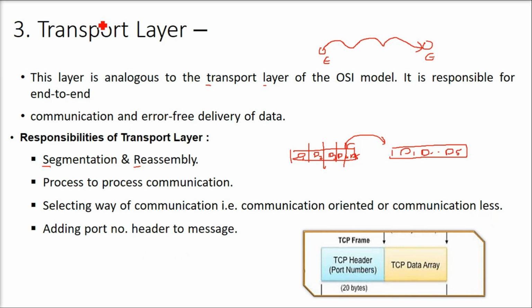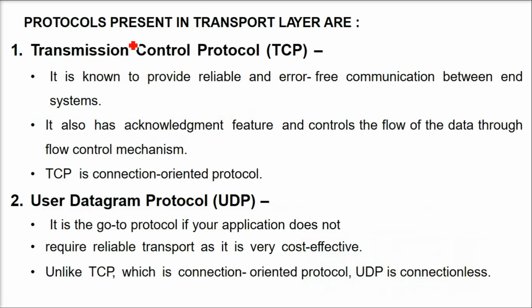So it adds, now IP was already there, now it adds one more thing, which is the port number header to the message. So this is the TCP frame. We have the TCP header, which is the port number, 20 bytes, and the TCP data area. The protocols in this transport layer are two, TCP and UDP.